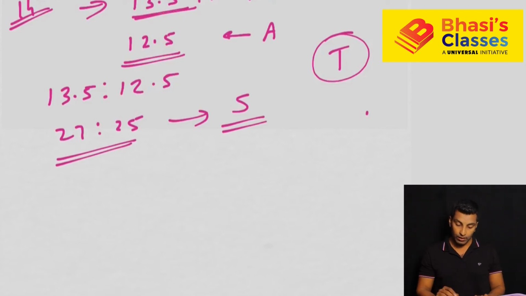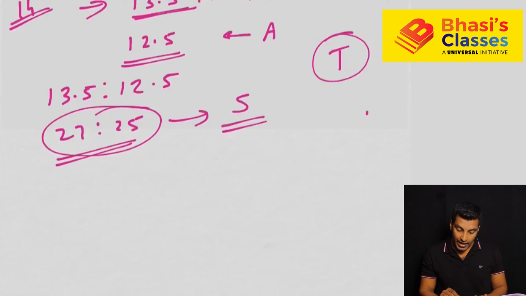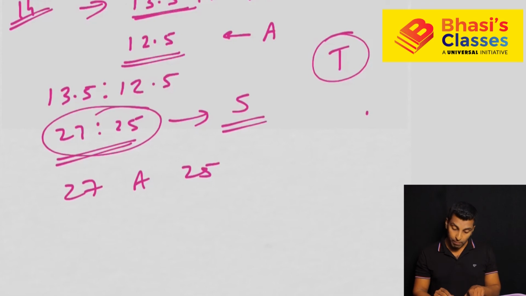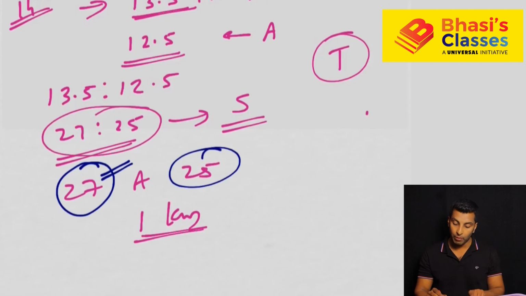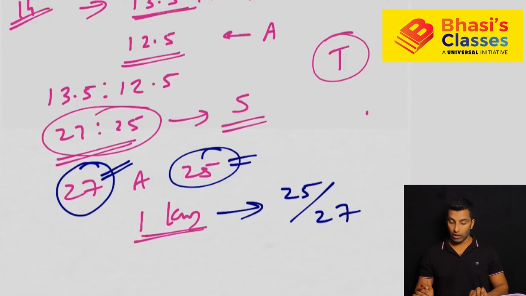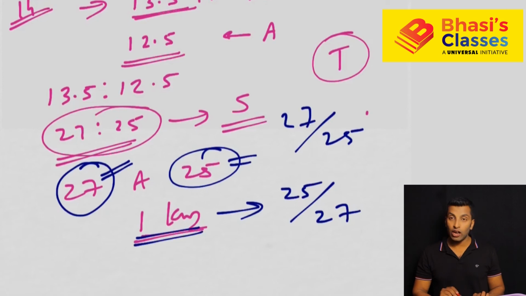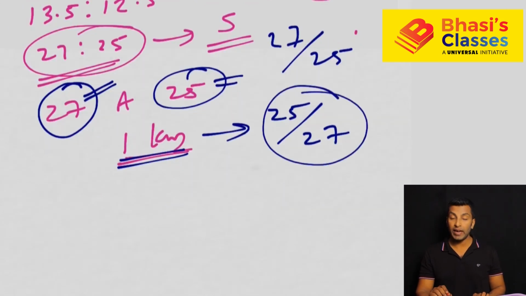When B travels 27, A travels 25. This can be understood as 27 kilometer and 25 kilometer. So if B travels 1 kilometer, A travels 25 by 27 kilometer.